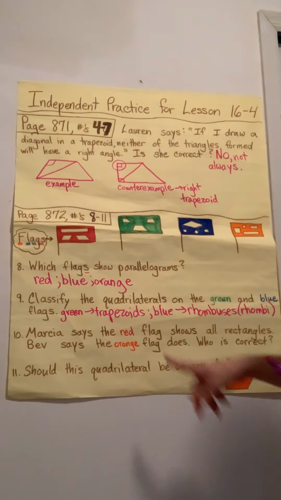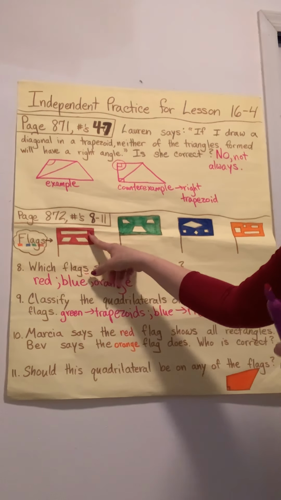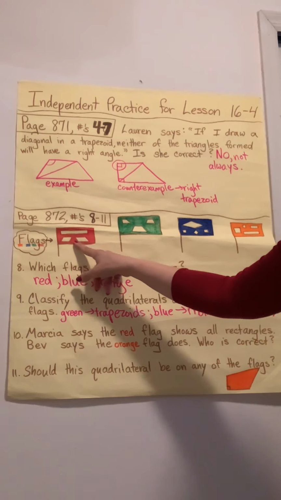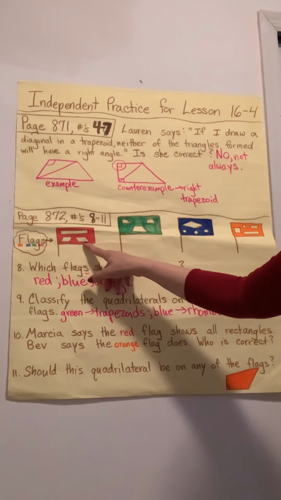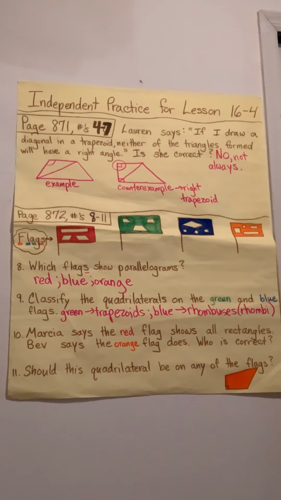So I want to check that now with the red and orange flag. The red flag right away I can see does not, because these shapes here do not have right angles. They have obtuse angles and acute angles. They do not have square corners at all. So I'm going to say no to the red one.